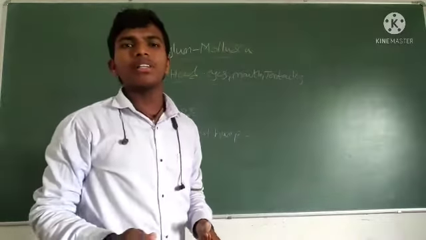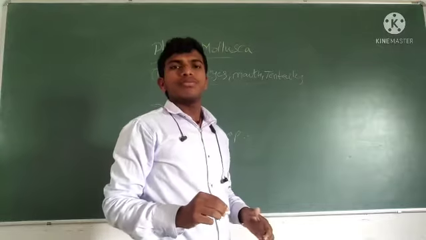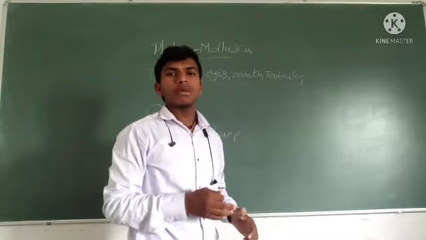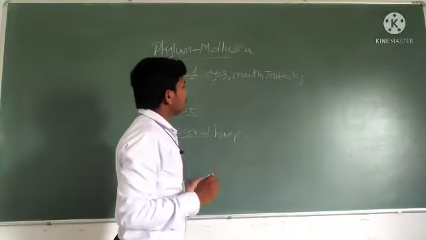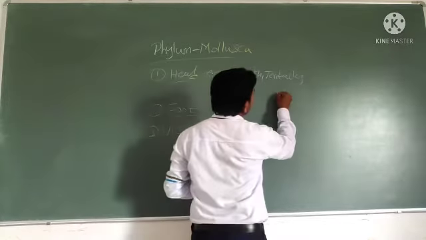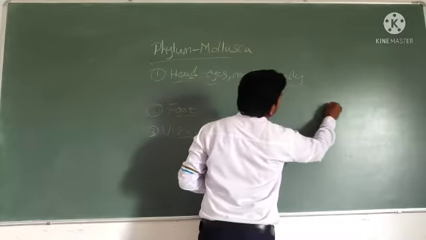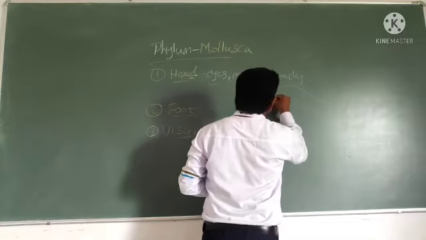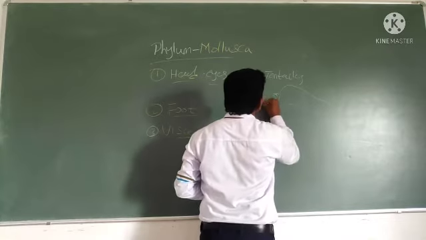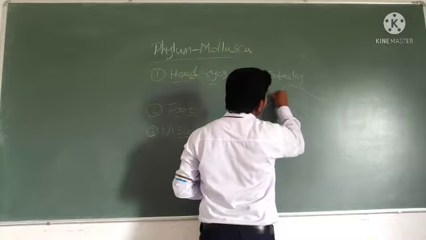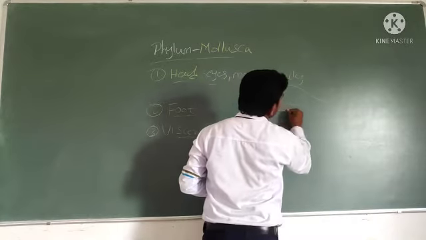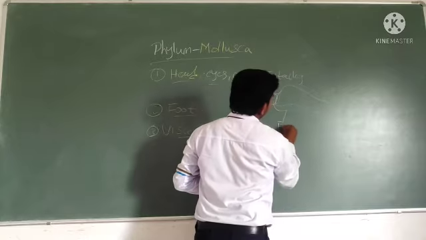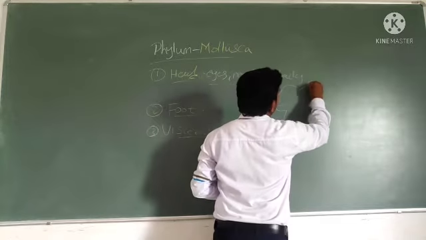Tentacles for what? Sensory, and protection from predators. Okay, what about foot? That is the ventral surface. This is head. Okay, yes, part. Foot. This is hump.